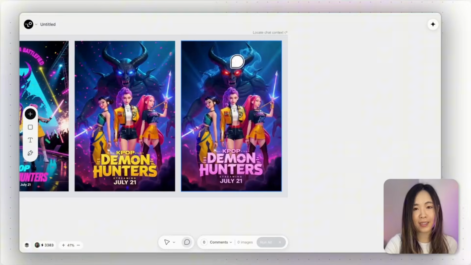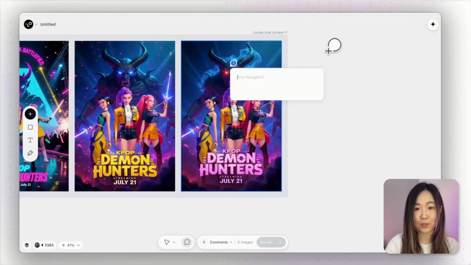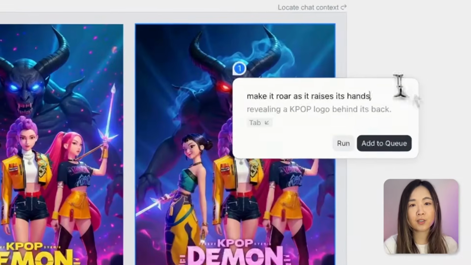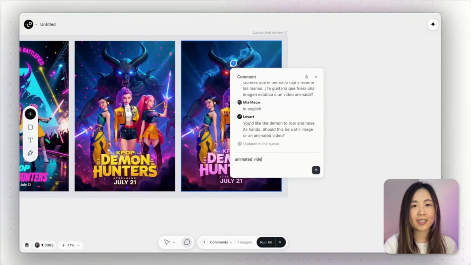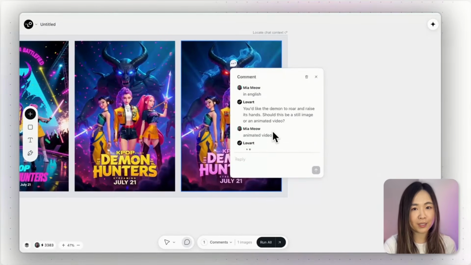But Chat Canvas doesn't stop at static images. What if we could bring this poster to life? Instead of describing complex prompts like usual, I can show exactly what should move on the image. So first, let's try making the demon roar as it raises its hands. The AI sensed that this is probably meant for videos and then asks if this should be a still image or an animated video. So I answer animated video.